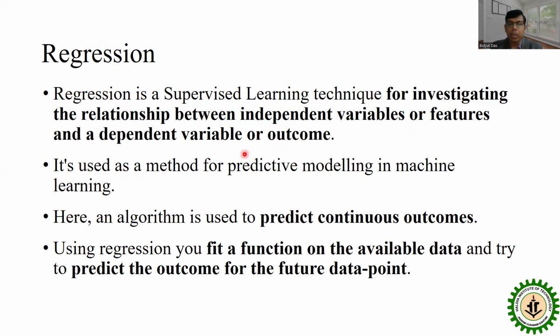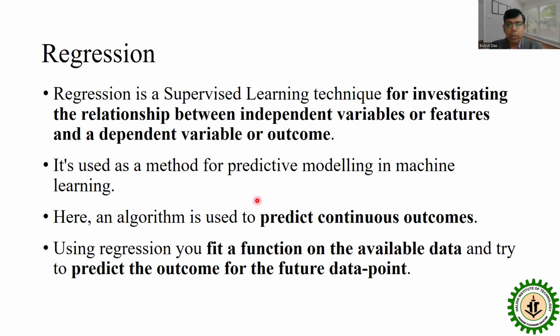For example, cat or not cat is called the dependent variable, or the output variable. Now it is used as a method for predicting models in machine learning. Here an algorithm is used to predict a continuous outcome.